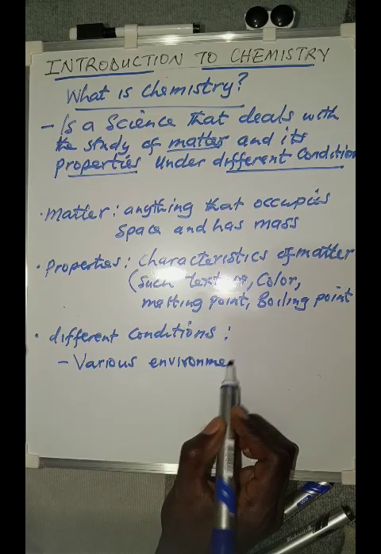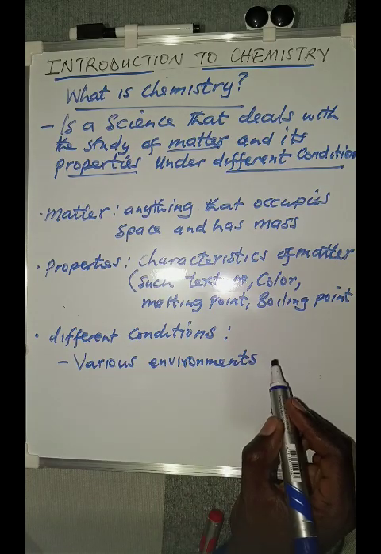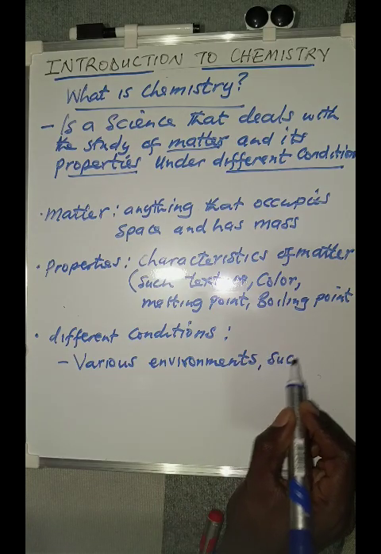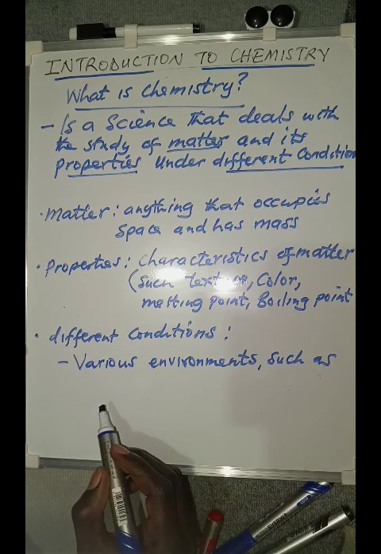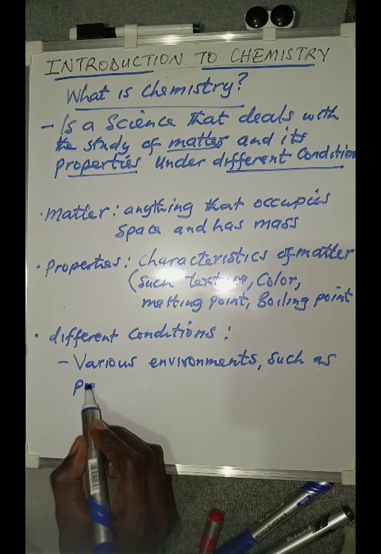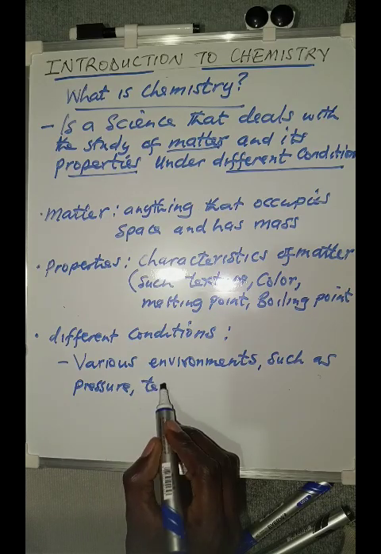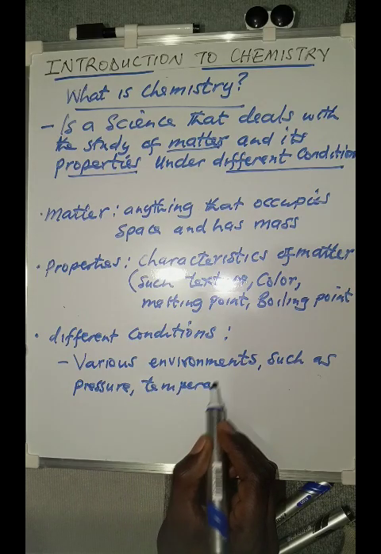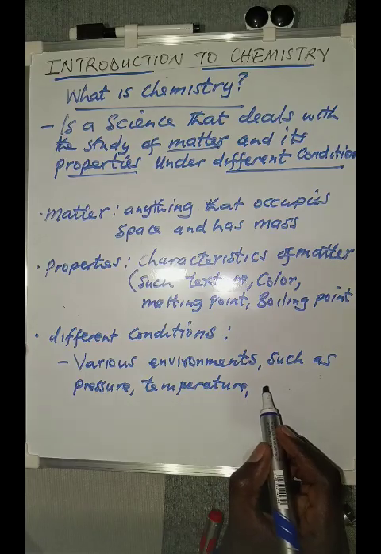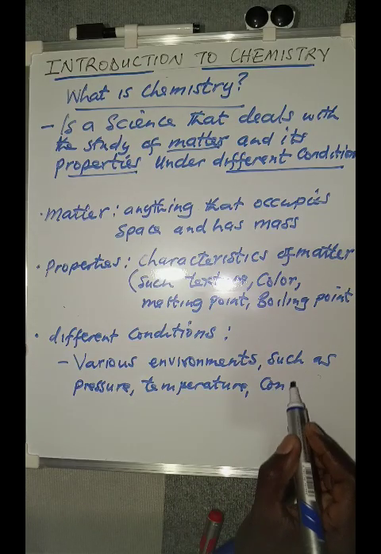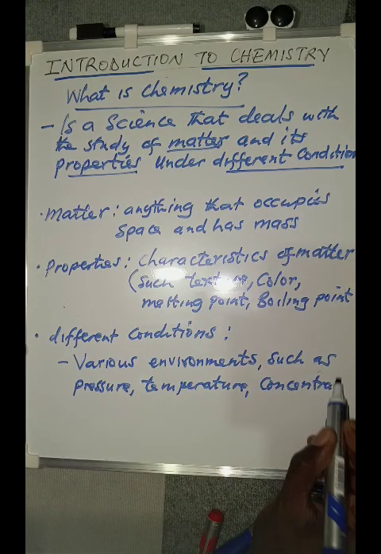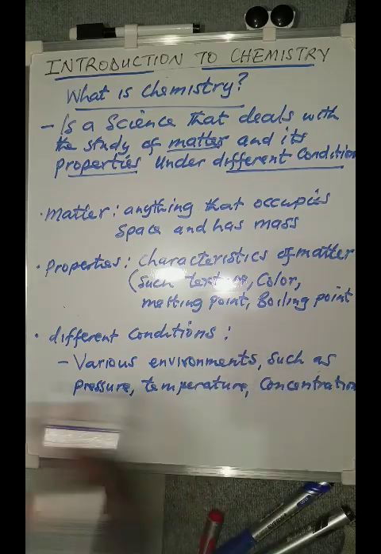This could include a change in pressure, it could be temperature that is changing, it could be concentration and the like. So these are the environments that we are talking about.